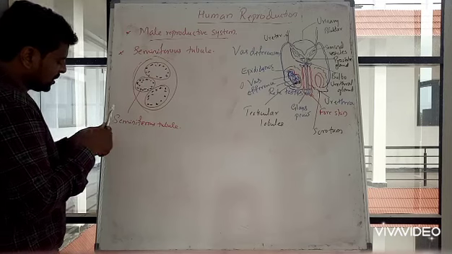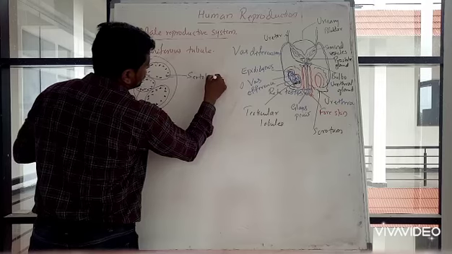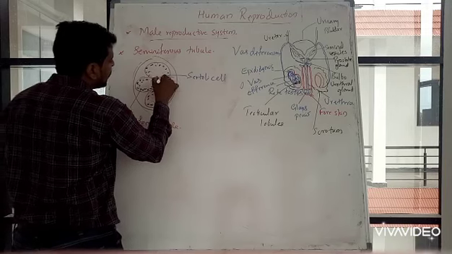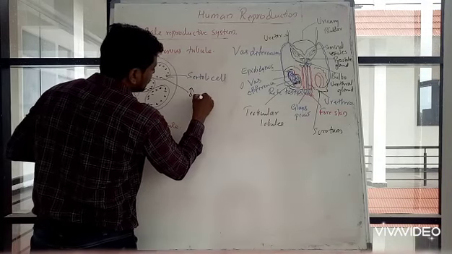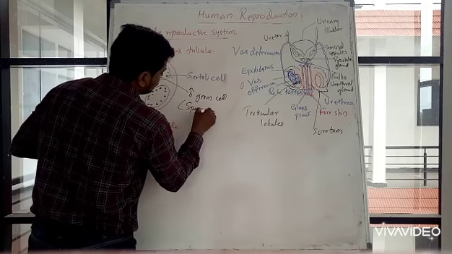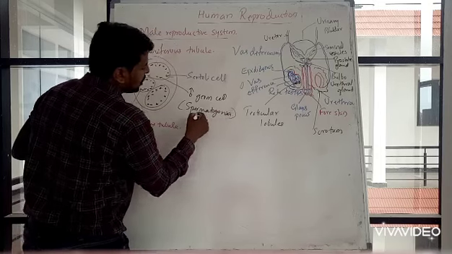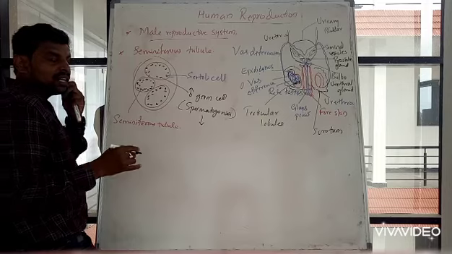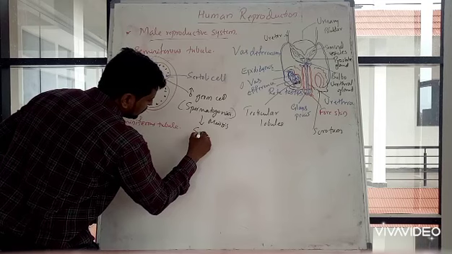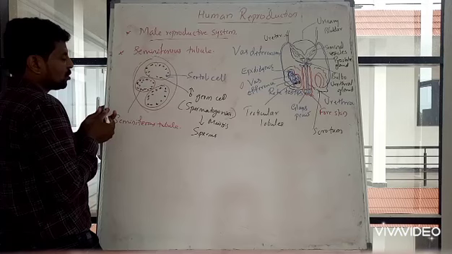The blue ones are nothing but Sertoli cells, and the black ones are known as male germ cells or spermatogonia. These spermatogonia will divide meiotically to produce functional sperms, and the Sertoli cells provide nutrition.